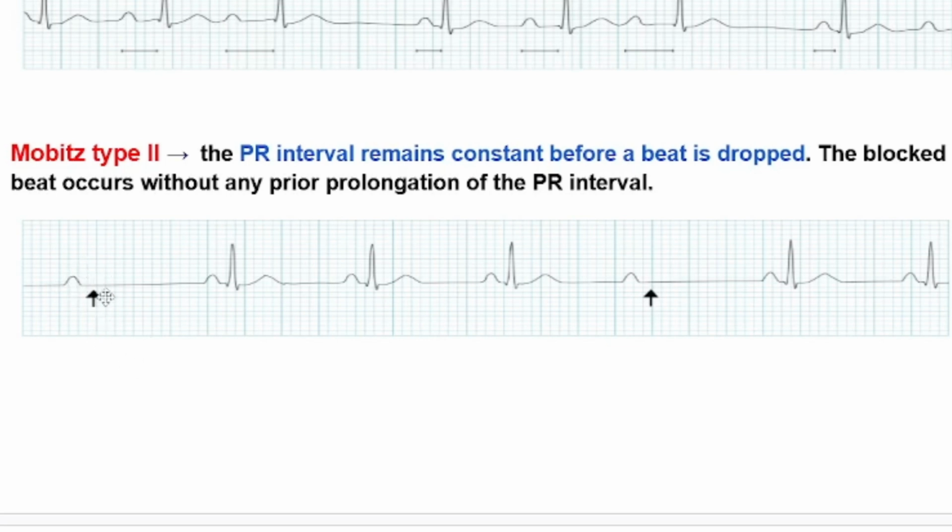And here we can see, here we have P wave, but here we don't have any QRS complex. Okay, here we have P wave, PR interval, P wave, PR interval, and it's constant. There is no prolongation of PR interval. But we have P wave, and here we have a drop of QRS complex. As we said, in Mobitz type 2, the PR interval remains constant, and there is no prolongation of PR interval. But we have dropped beats between 3 to 4 beats.